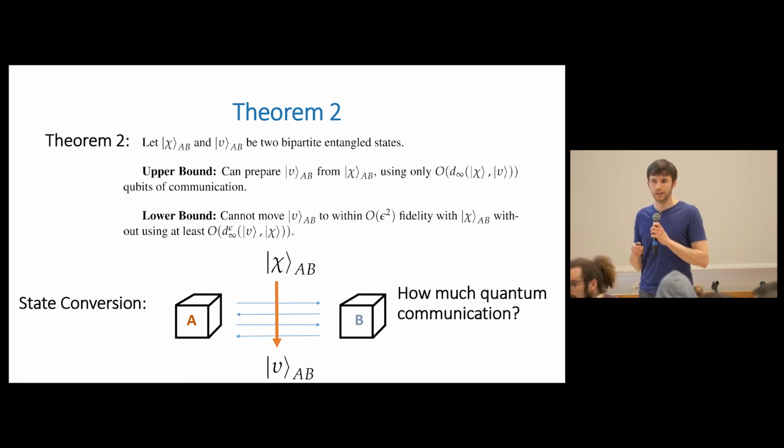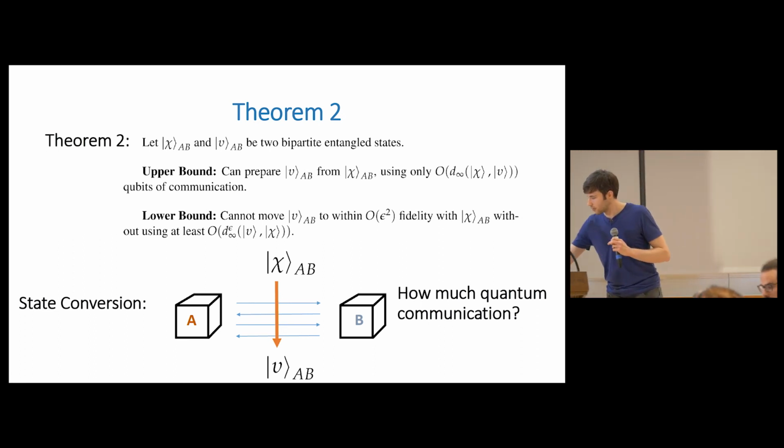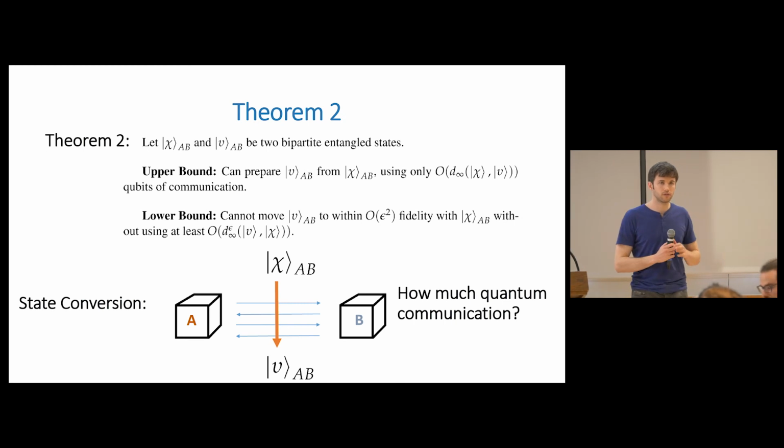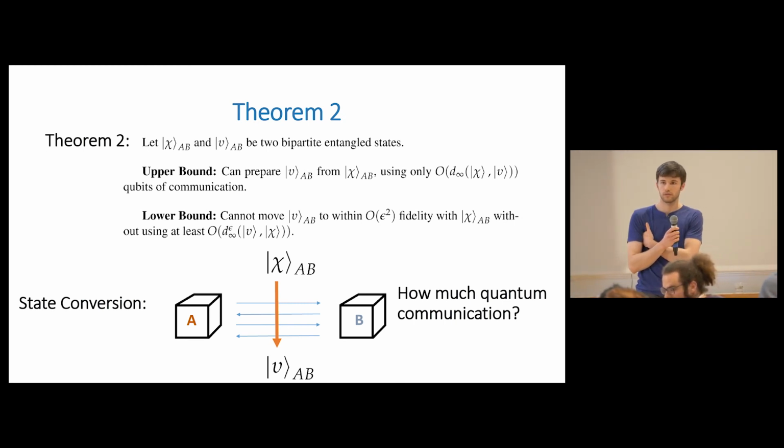Maybe Aram should take that. Well, I always forget how the trace distance and fidelity go, but if you want an upper bound that achieves the smooth D infinity, you can always throw away epsilon mass, and then you have some infidelity, which is going to be either root epsilon or epsilon squared. Probably Mark can tell you. So something like that would work, but we didn't work it out.